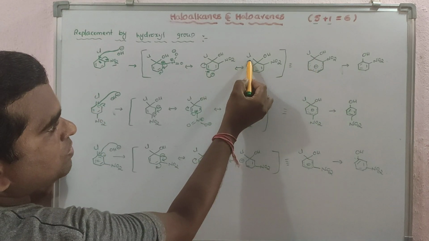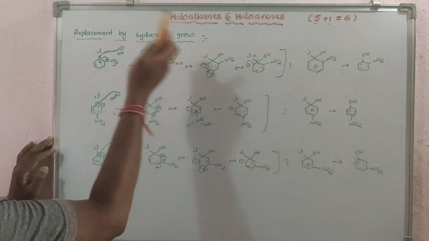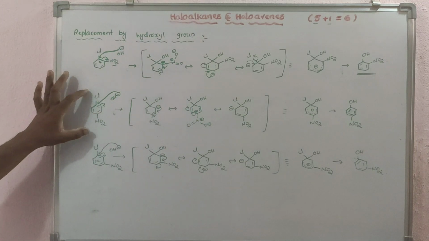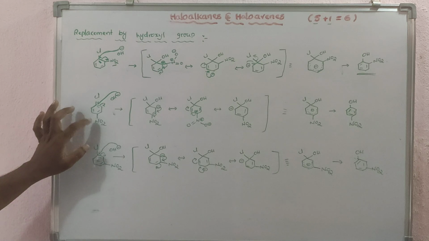Next, what happened? You see, if this bond comes here, then chlorine will leave, and finally you will get the OH and NO2. Same case for the NO2 group, an electron withdrawing group, that is the NO2 group present at the para position.